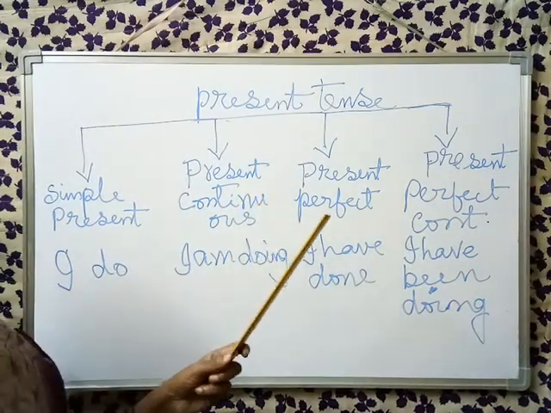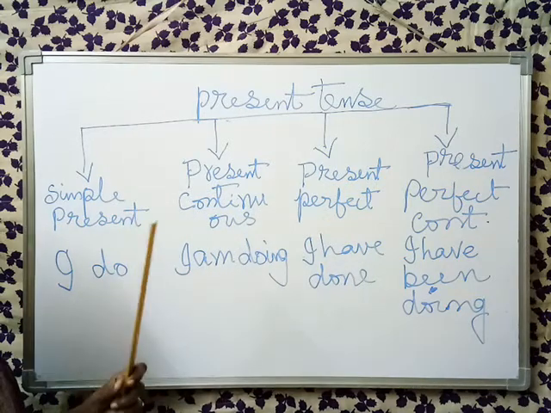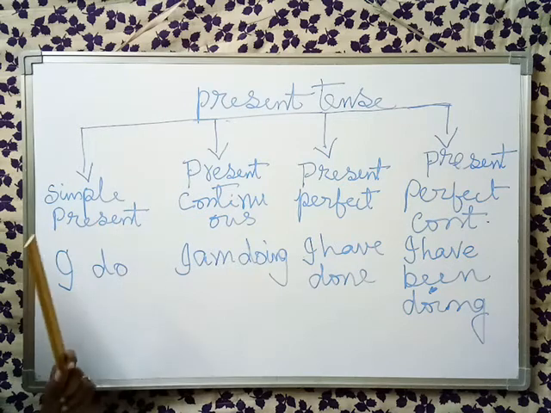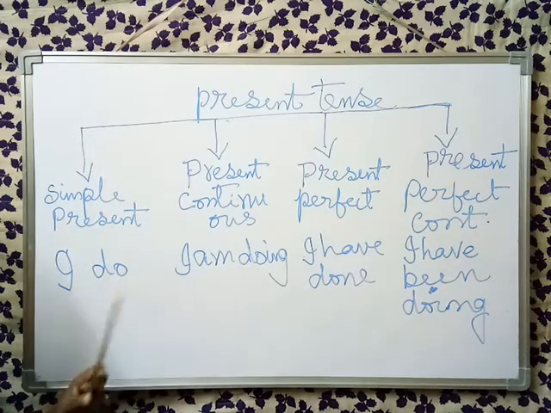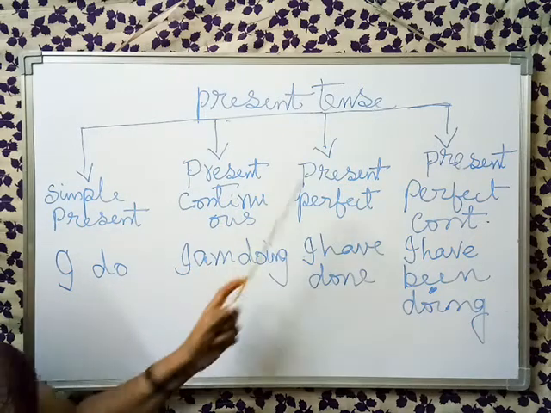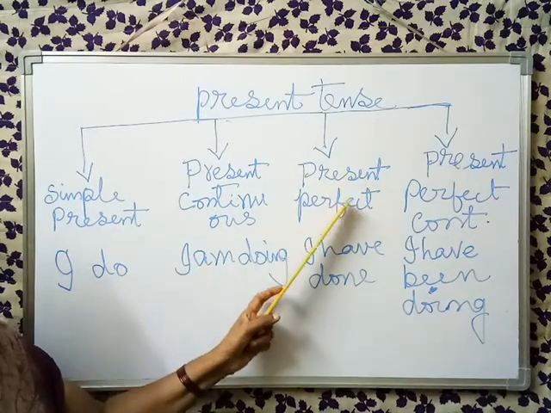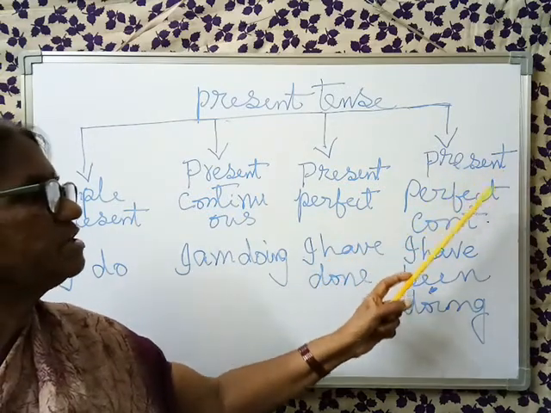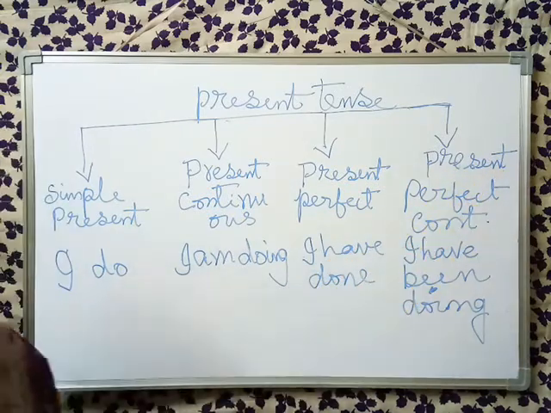It is very important. First category, simple present tense. Second category, present continuous. Third category, present perfect. And fourth category, present perfect continuous.